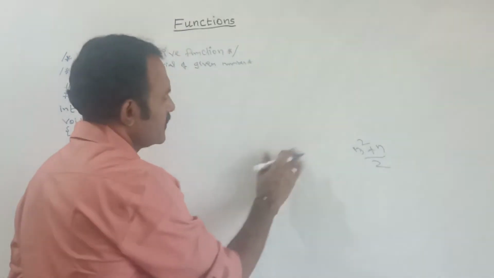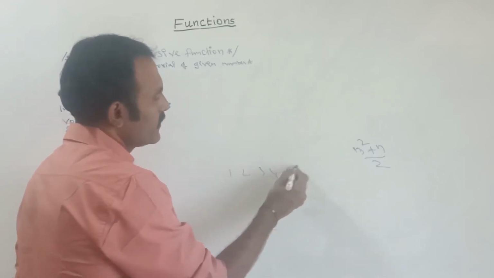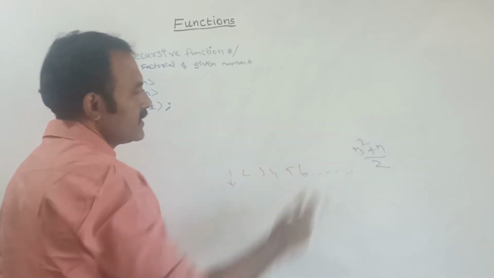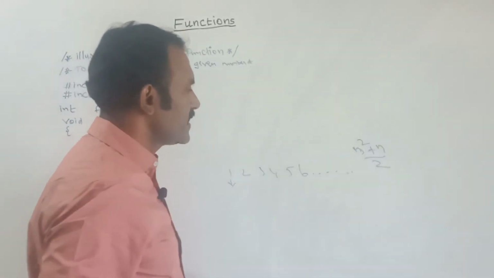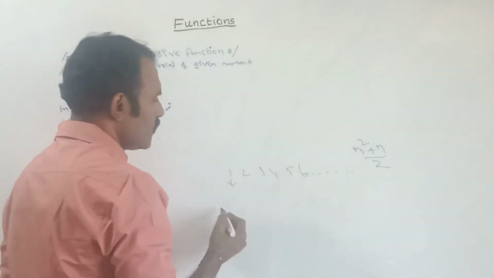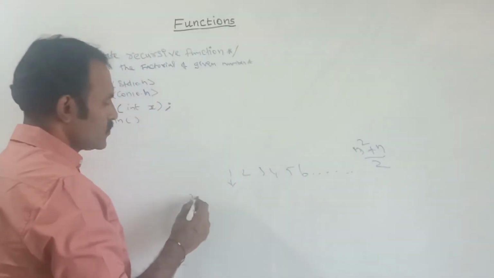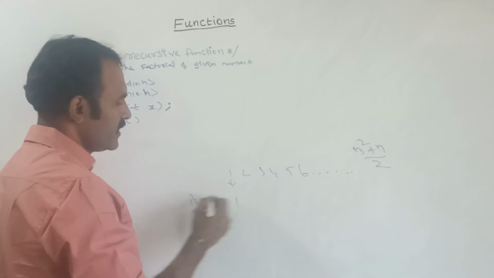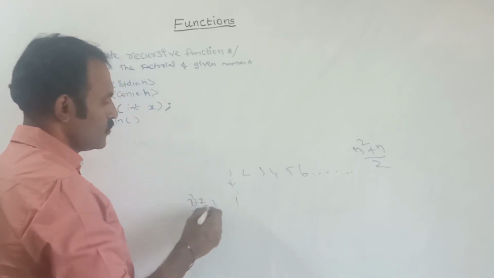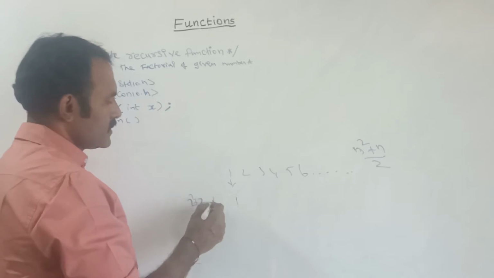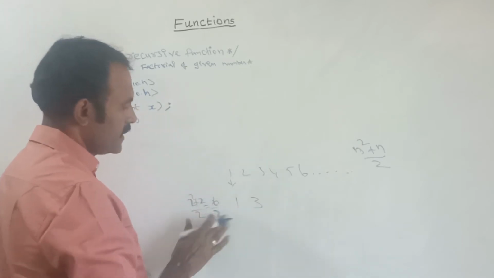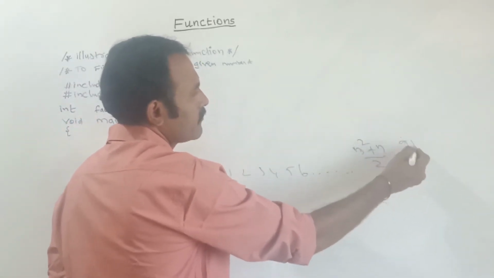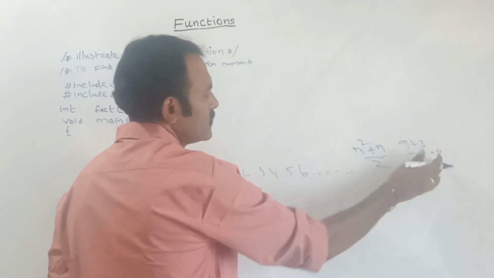For example, take the series 1, 2, 3, 4, 5, 6, and so on. If we want to find the triangular number for each, suppose n is equal to 1, then 1 square plus 1 by 2, that is 2 by 2. Here the result is 1. If you take 2, 2 square plus 2 divided by 2, that is 4 plus 2, 6 by 2, which is 3. If you take 3, 3 square is 9 plus 3 divided by 2, 12 by 2 is equal to 6.